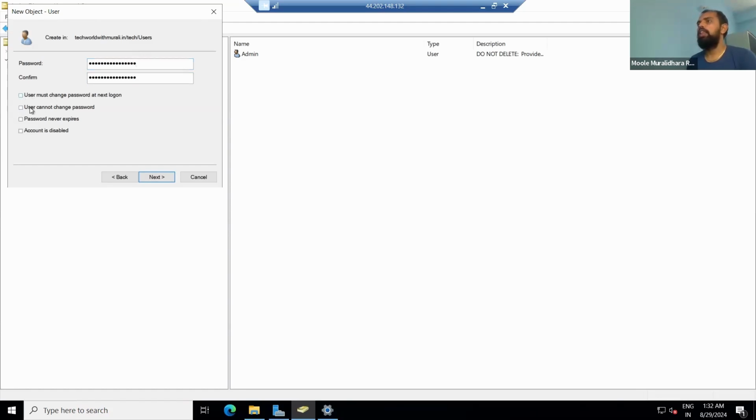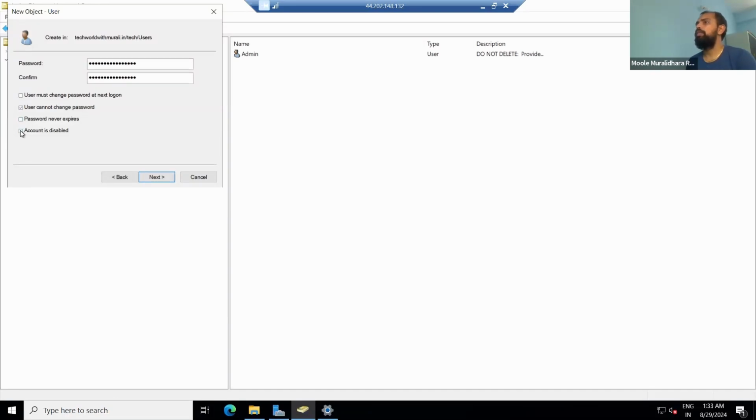Next, we can uncheck this one, currently we don't require it. Then, user can't change the password. If you select this one, whatever password I gave, they have to use only that particular password. Then the next one is password never expires. Let's take the example of the Murli user. If you select this one, this particular password won't expire. Usually in real time, as per security policy, everyone needs to reset the password every 45 days or 90 days, and it is automatically expired. For that, don't select this one.